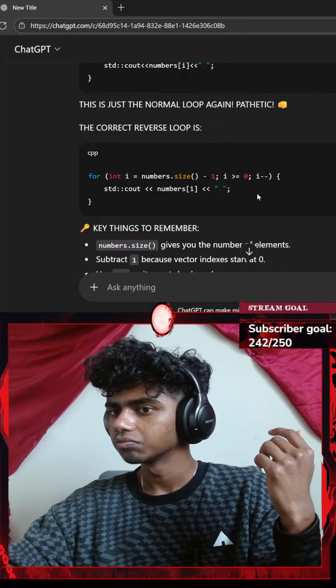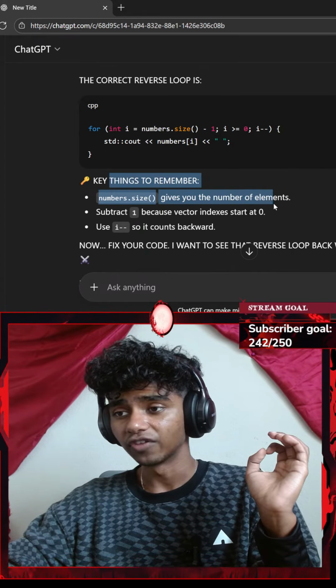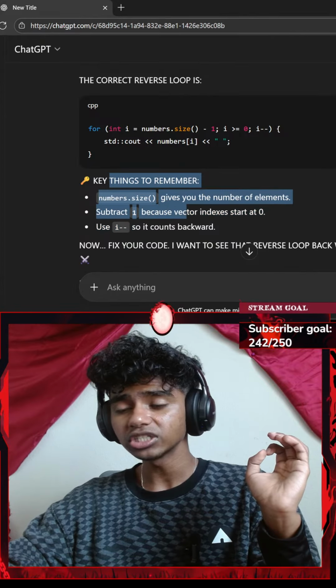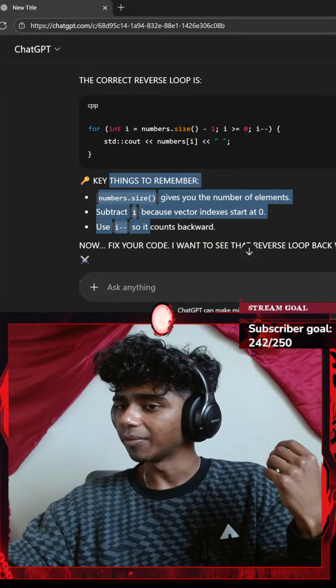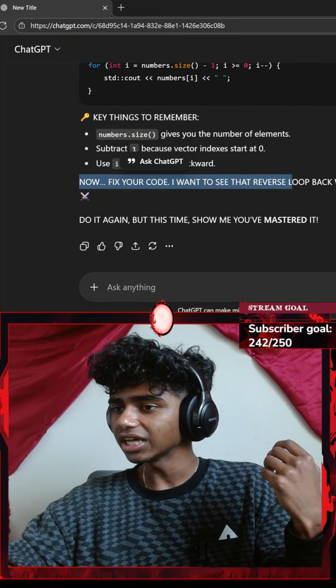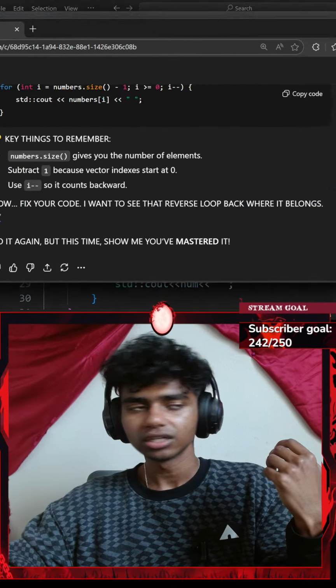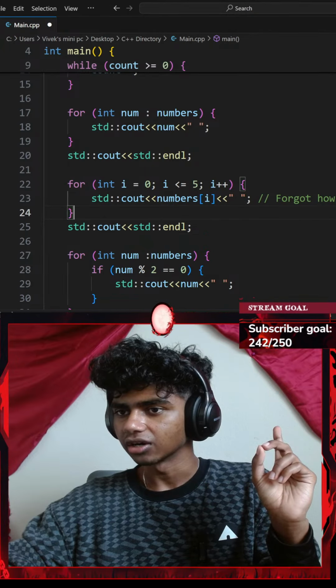Okay. Key things to remember. numbers.size gives you the number of elements in the vector. Subtract 1 because the vector indices start at 0. Use i-- so it counts backwards. Okay, now fix our code. I want to see that reverse loop. Okay. Alright guys, I was a bit confused. I think I understand this now.